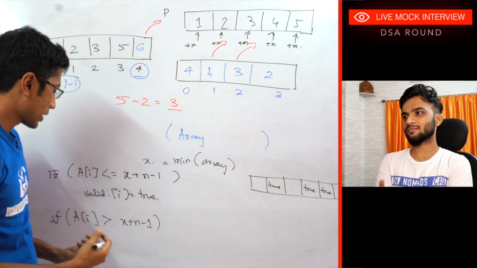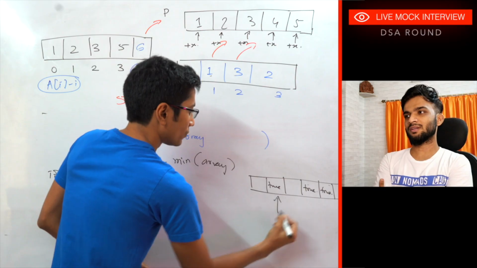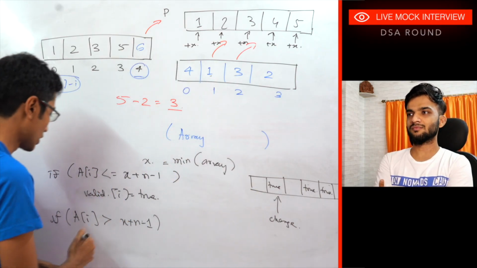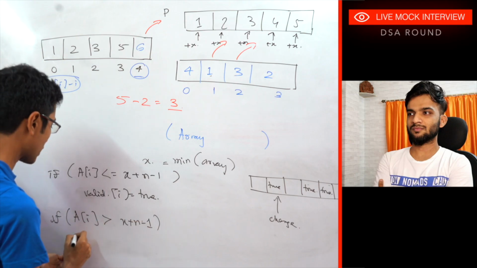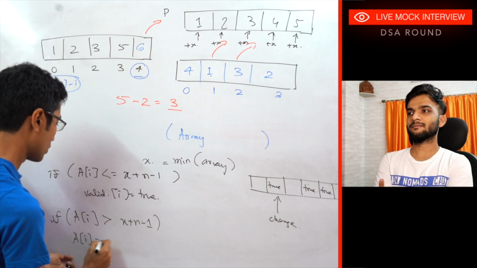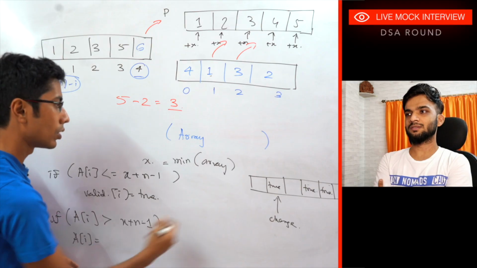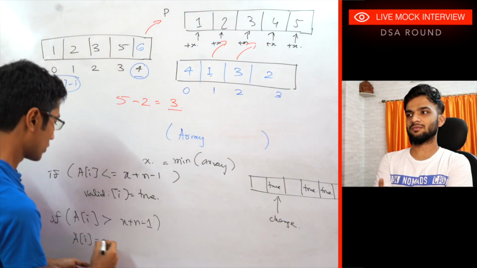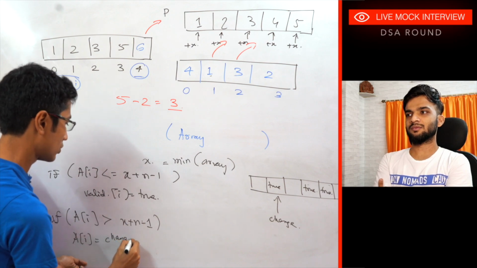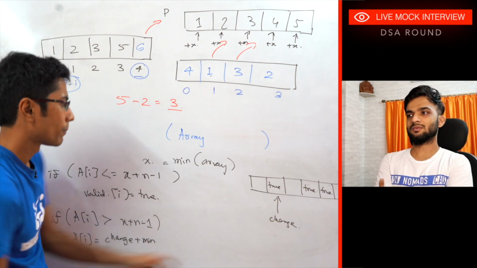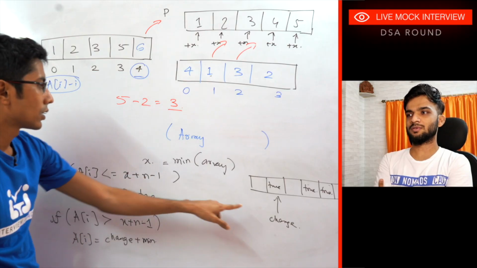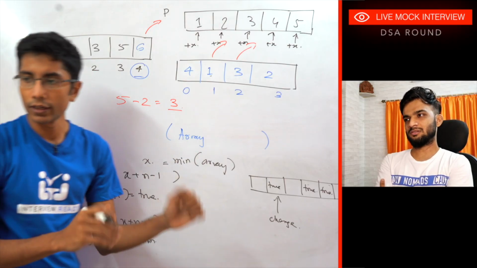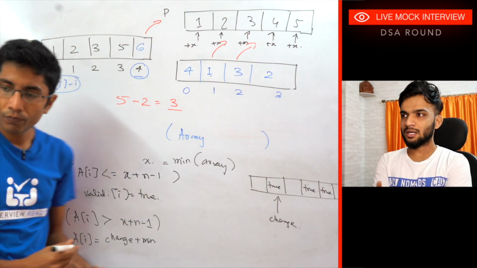Okay, and then I have a pointer, which I'm calling change. If this is the case, then a of i is equal to index of change plus this minimum element. So change plus min. I have to see if this is coming correctly. I think it should be fine. Yeah, it will be fine. So change plus min.